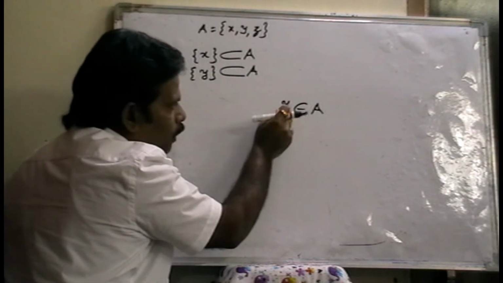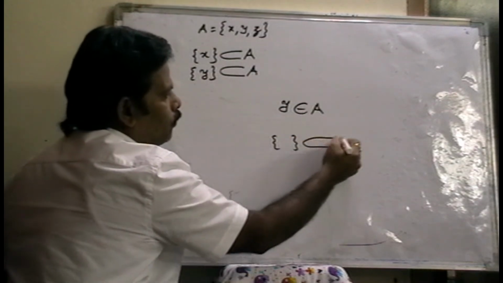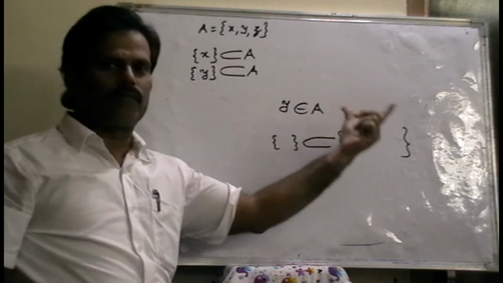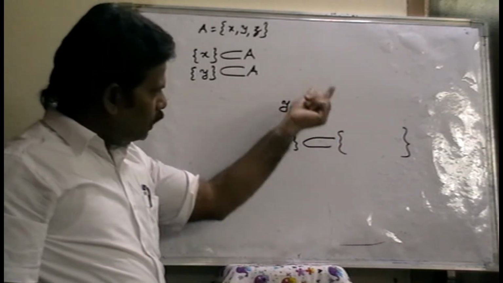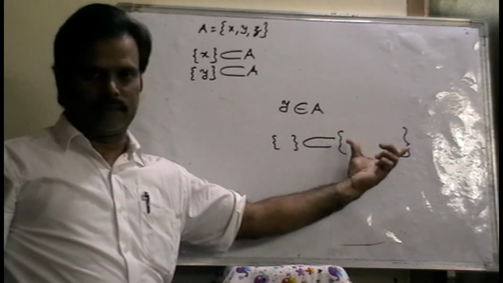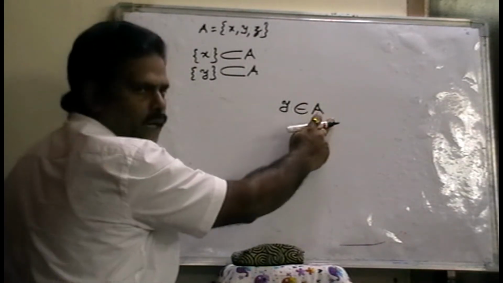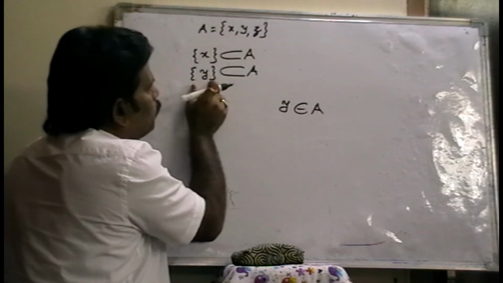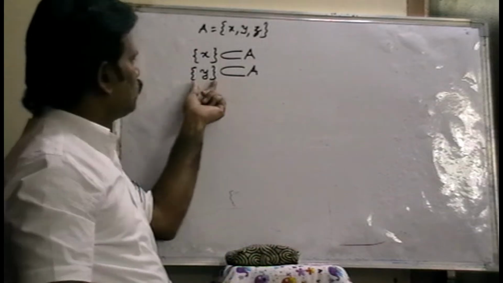Element belongs to a set. But a set is a subset of another set, because both are sets. A set is only a part of a set, but an element is not a part. An element is one of the elements in the set, but a set is a subset of the set. Right? So Y belongs to A because Y is an element in this set, but set Y is a subset of this set A, because in this set all the elements belong to A.